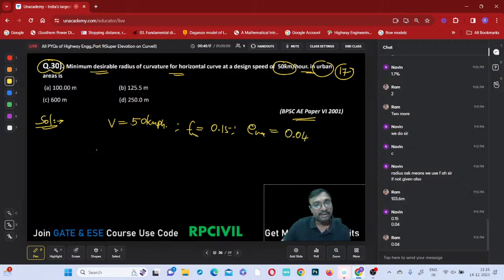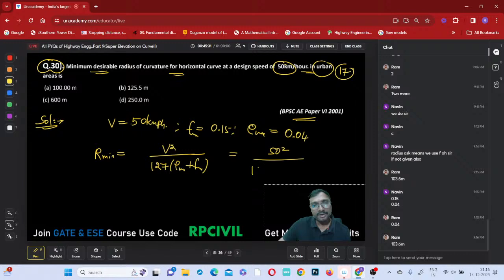You have to be careful. Then R minimum will be equal to V square by 127 into E max plus F max. So V square is 50 square divided by 127 into, what is the E maximum? 0.04, right? You have to be careful, this urban is very important. When you are substituting, you will write E equal to 0.07 by default, so be very, very careful. Plus 0.15. How much does it come to? 103.6 meters. Which nearby answer is available? The nearby answer is 100 meters, right?